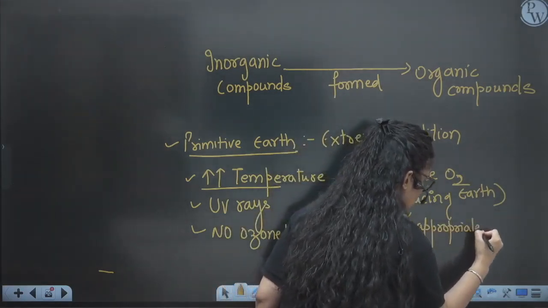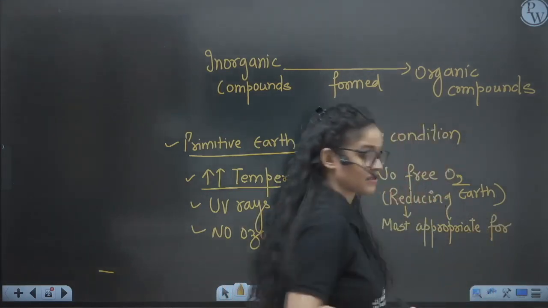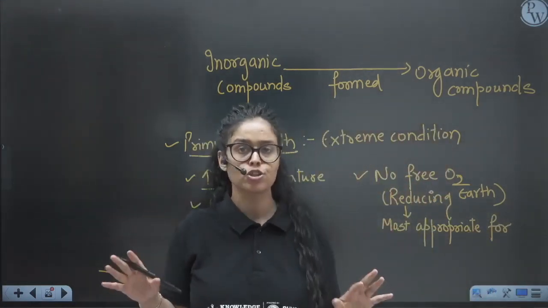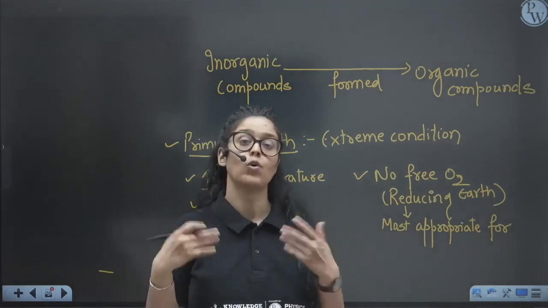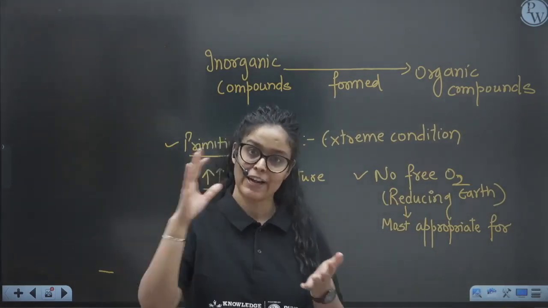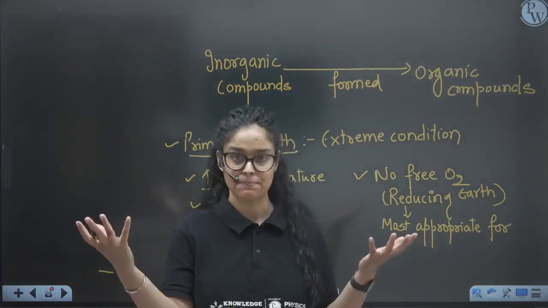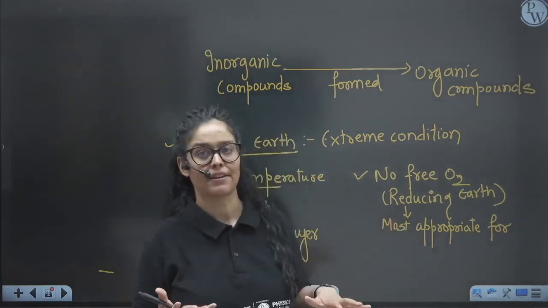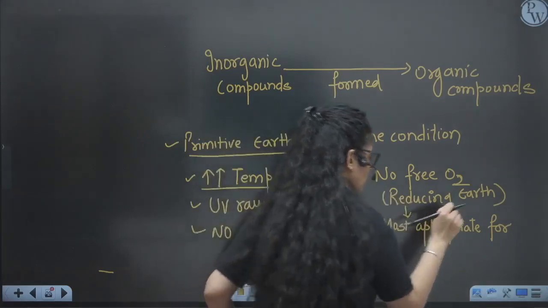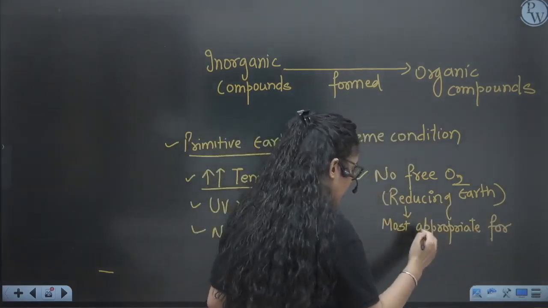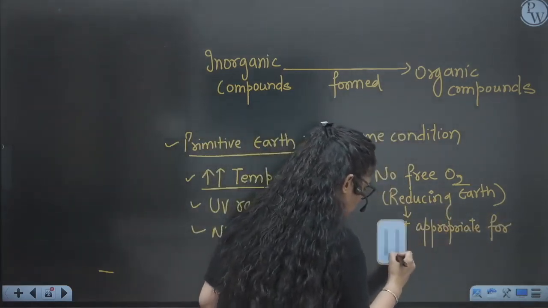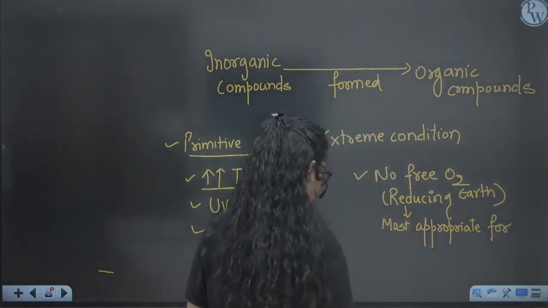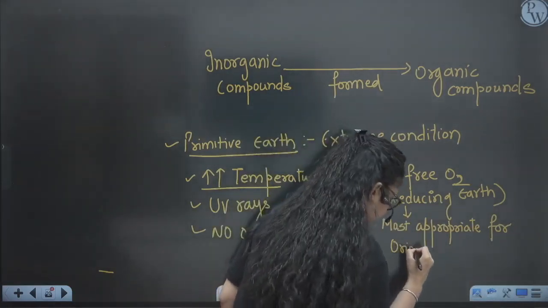Now origin of life is not possible, because our Earth is oxidizing, and free oxygen is present, so that oxygen will degrade the organic matter. So the reducing condition was most appropriate for the origin of life.